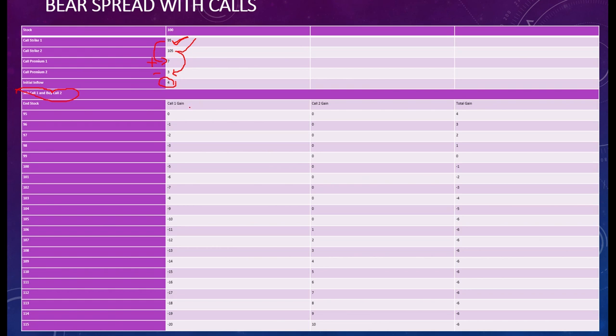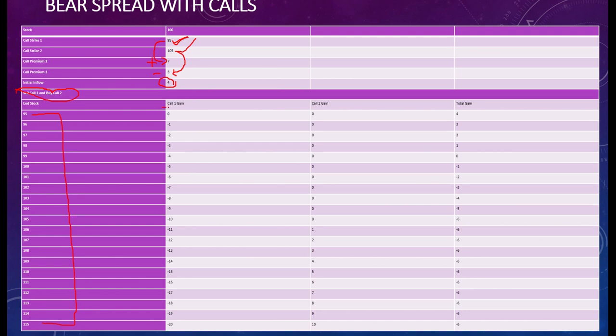Now we will understand the strategy. For example, the end prices of the stock can vary from 95 to 115. These are the probable prices. So let's first understand the gain from call 1, right?